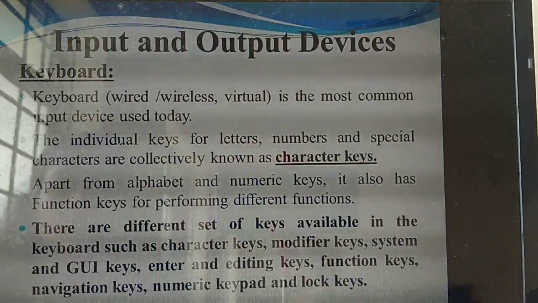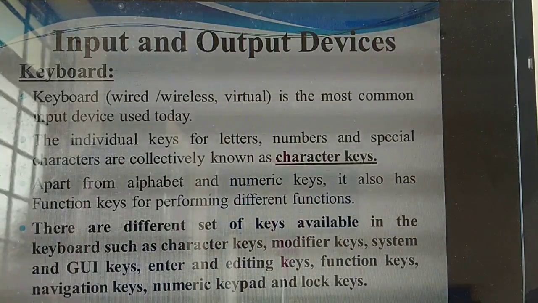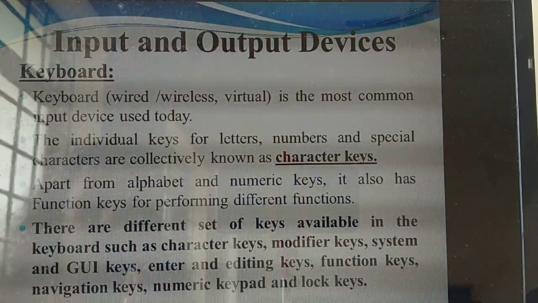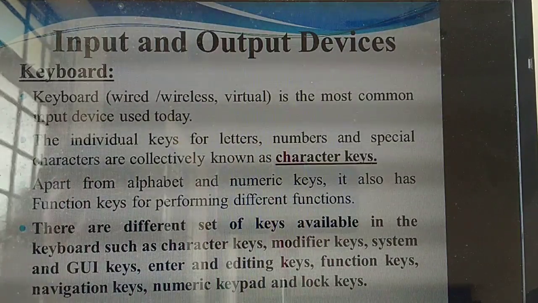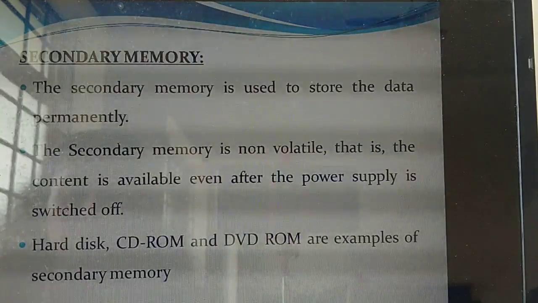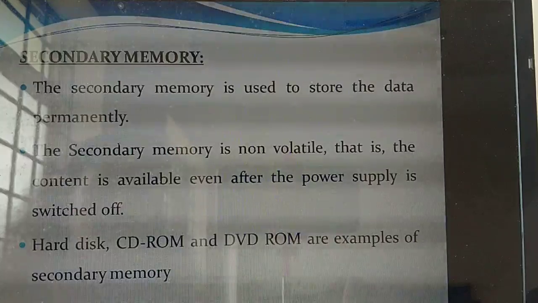Understand? Next you are going to study about devices. Till now you have studied the units: input unit, output unit, processing unit. Up to this, you need to write the components of a computer. Very important five-mark question.